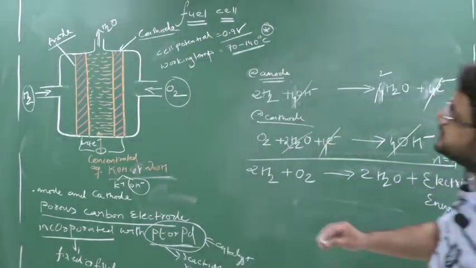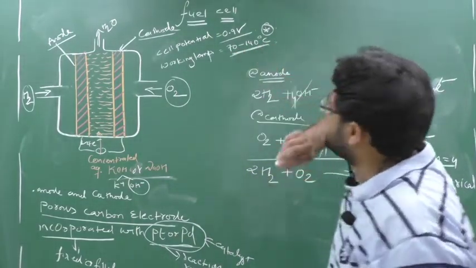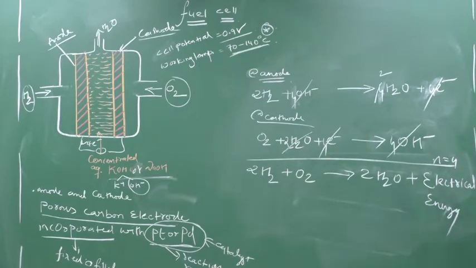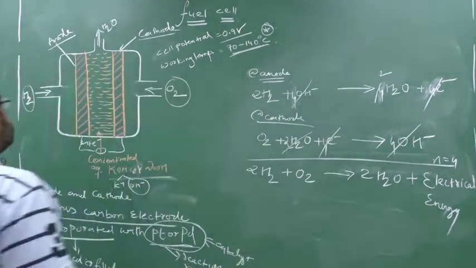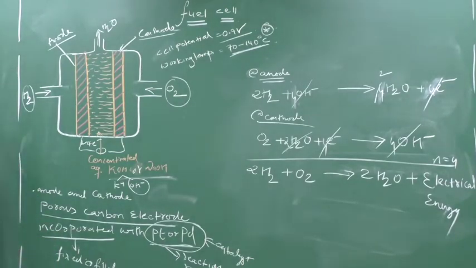The working temperature is how much? 70 to 140 degrees Celsius. This is nothing but an anodic and cathodic reaction of water. And you can see here this cell is in continuous use. This hydrogen will be gas and oxygen will be gas, so need not worry about the frequent changing of electrodes or frequent changing of KOH.